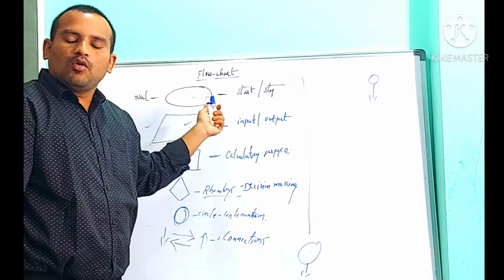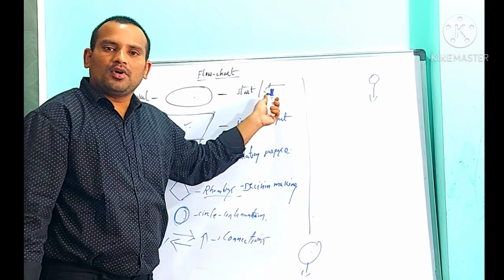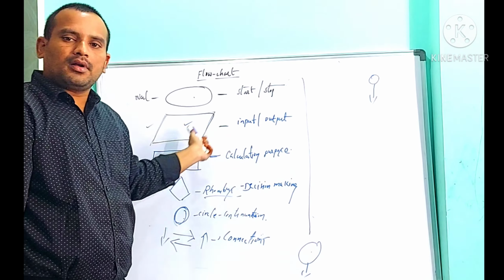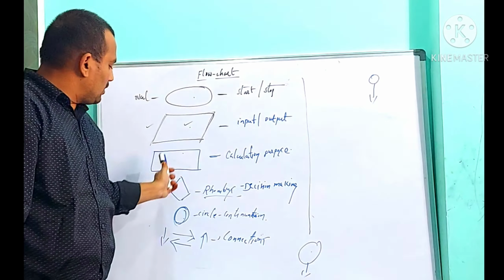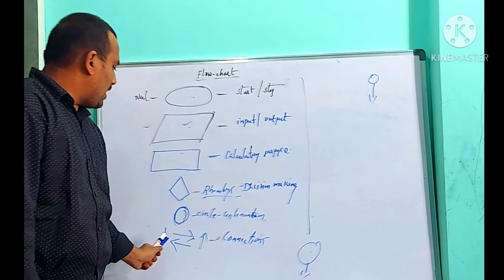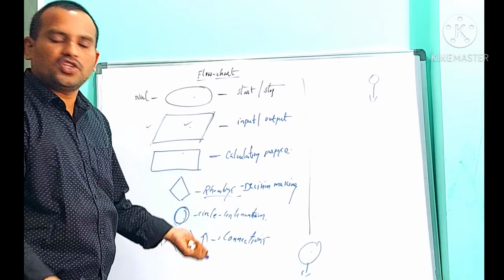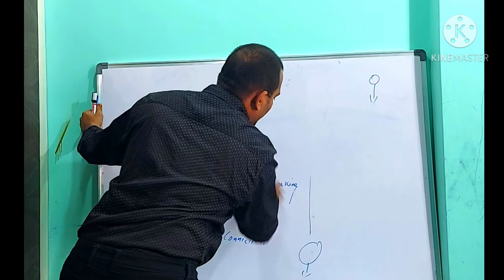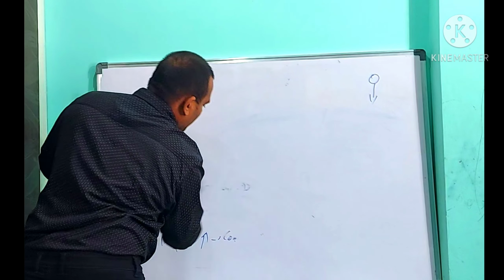Oval for start and stop, parallelogram for input and output, rectangle for calculation, rhombus for decision making, circle for continuation, and arrows for connections. These are the symbols generally we use to draw a flowchart.